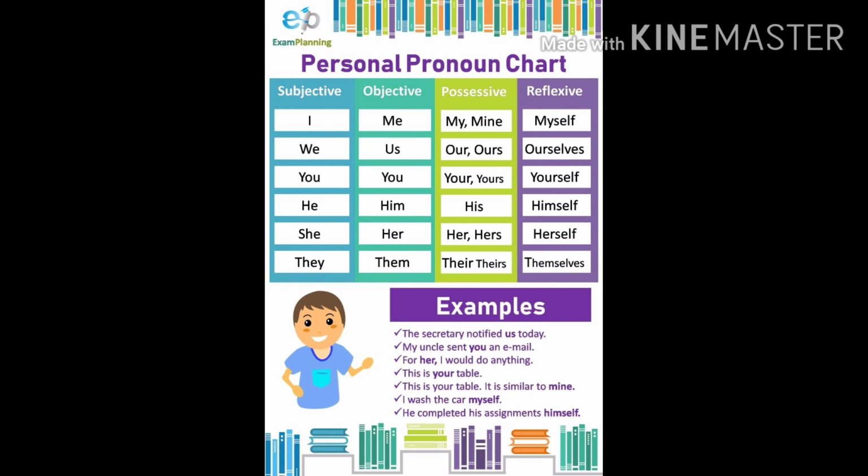For example, Naveen is a doctor. He is a doctor. He is used in place of Naveen as a person, so he is a personal pronoun. Another example is the laptop is on the desk, and we can use the word it in place of laptop. It is on the desk, so it is a personal pronoun.